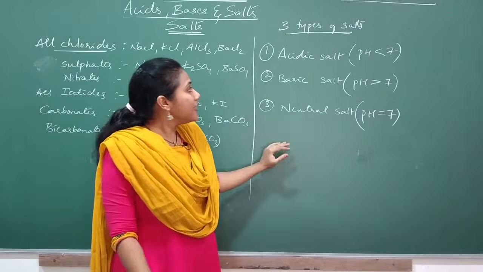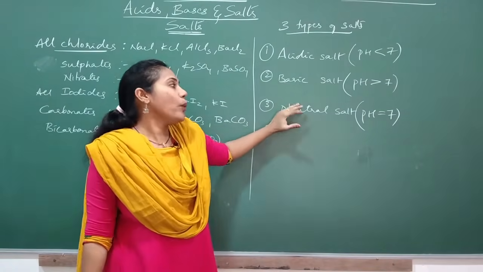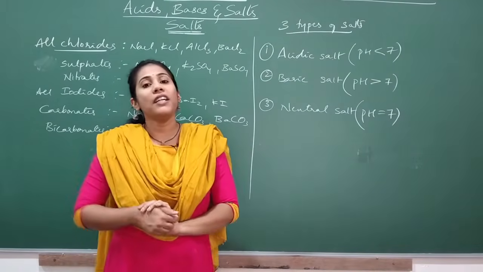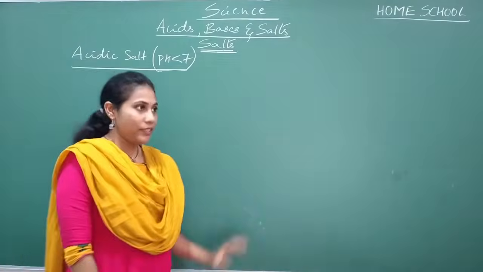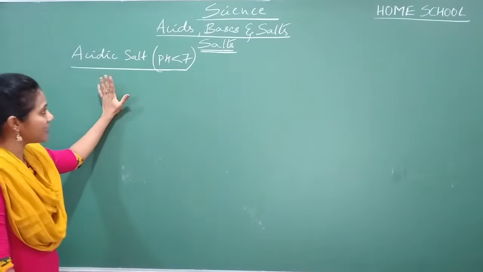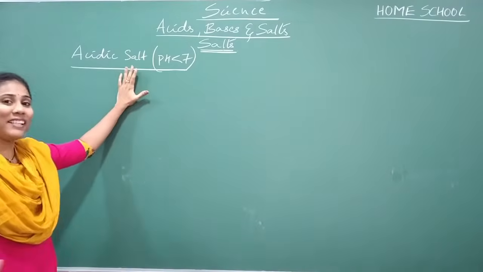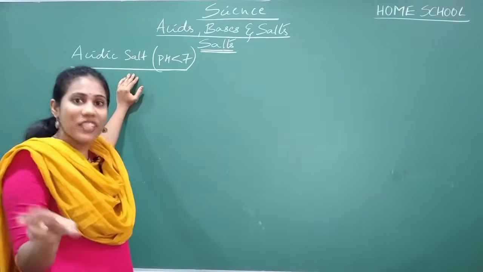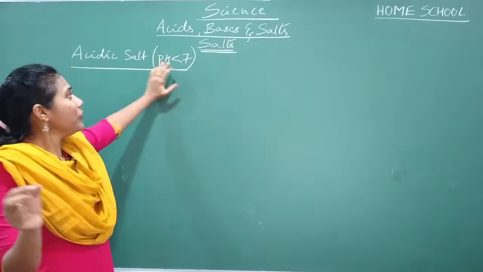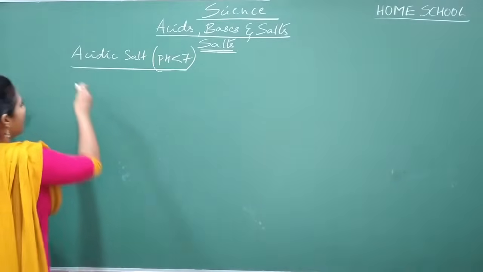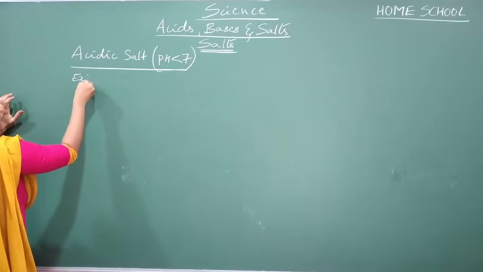Okay, now let us discuss one by one with examples. First let us go for acidic salt. The first variety of salt is acidic salt. I have already told you, the name itself says acidic salt has an acidic nature, and if you test the pH, it will be below 7 only. Let us see a few examples here.